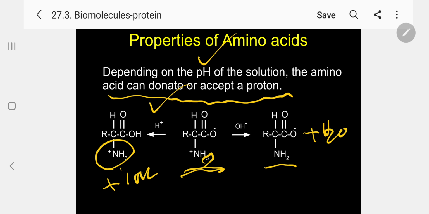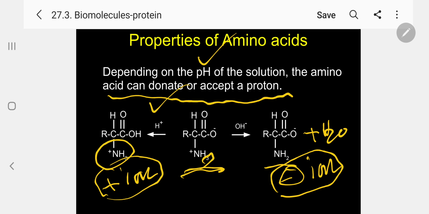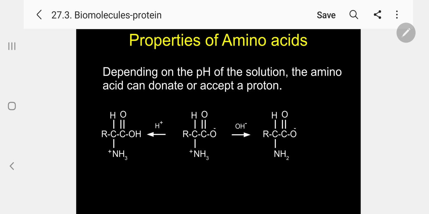Please follow. So what will happen because of this? A negative ion, an anion, is formed. So in acid medium, the amino acid will act as a positive ion. In basic medium, it is acting as a negative ion. So depending upon the pH, it will move in a cell towards a different electrode. Kindly follow.